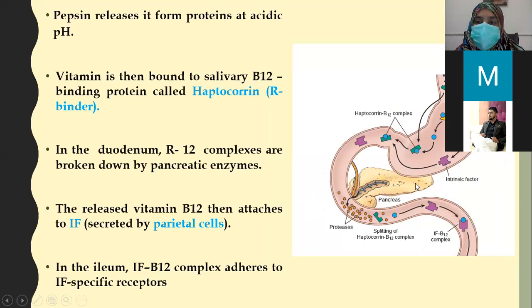So when the protein bound B12 reaches your stomach with the bolus of food, by the action of pepsin, the protein is destroyed and B12 is released. As soon as the B12 is released, the heptocorrin that was released from salivary glands, and it also passed through bolus into the stomach, it binds this B12. Beta, B12 gets destroyed if it is not bound by a protein.